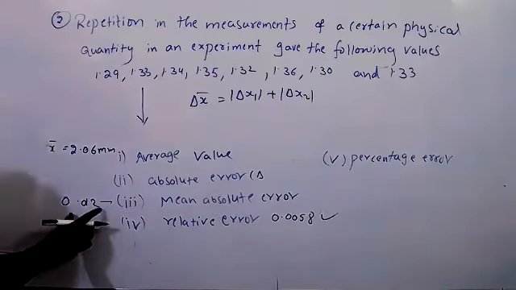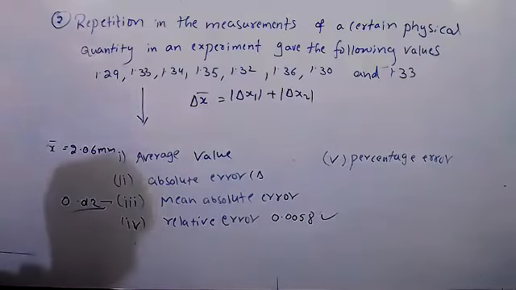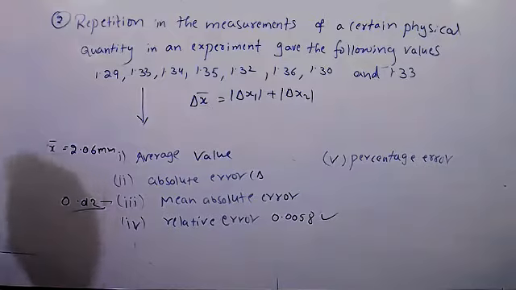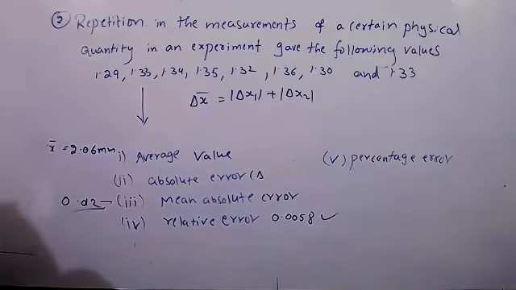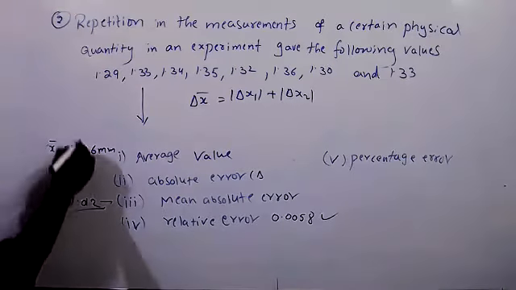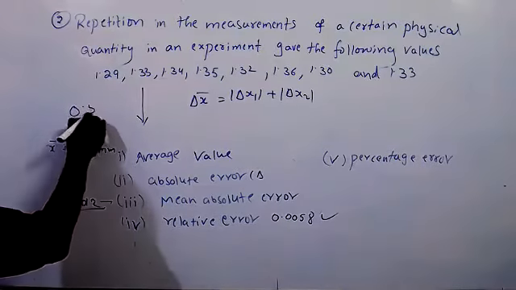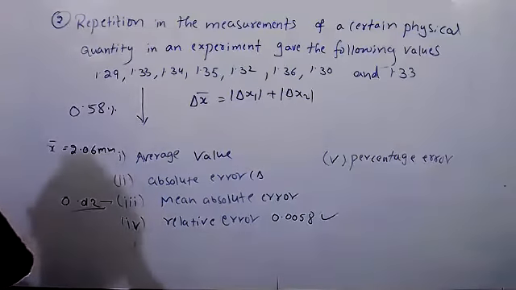I got 0.012. Correct. And percentage error: 0.58 percent. Correct. Over.